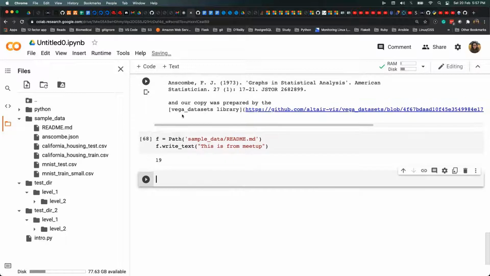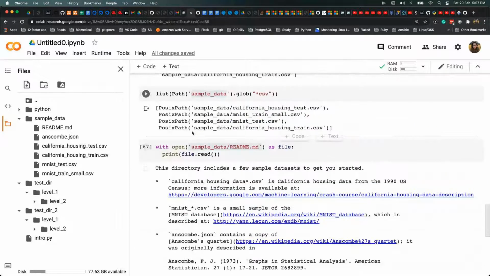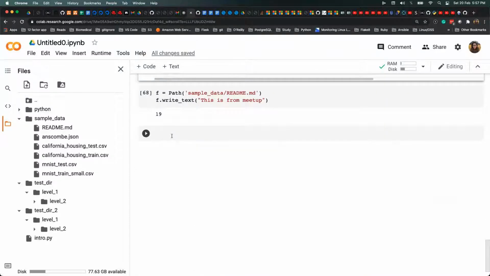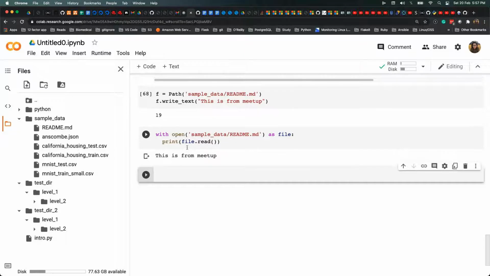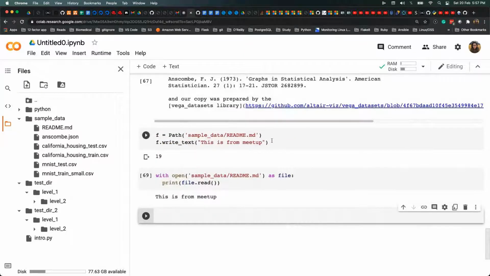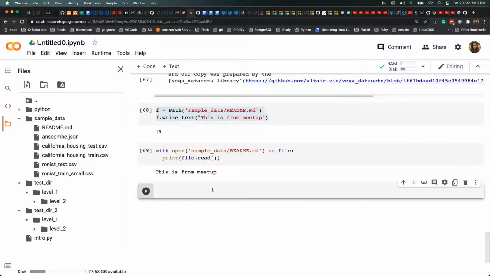So let me just print it again, whatever is there. I'll just run it here quickly and see. So whatever we wrote here, it just got overwritten. I mean, by default, there are parameters you have to provide, or else it will just overwrite the content. So if you have to append it, you have to give the parameters.